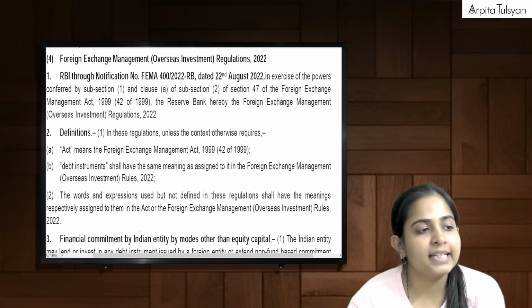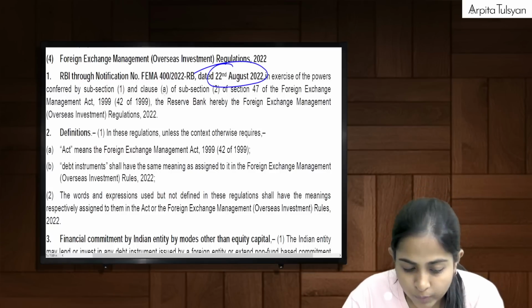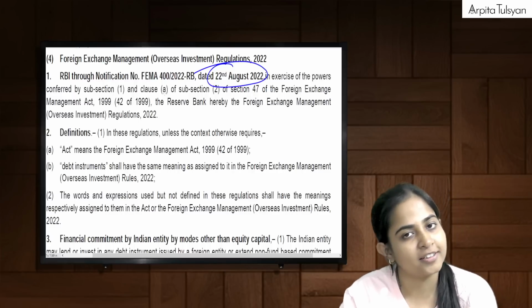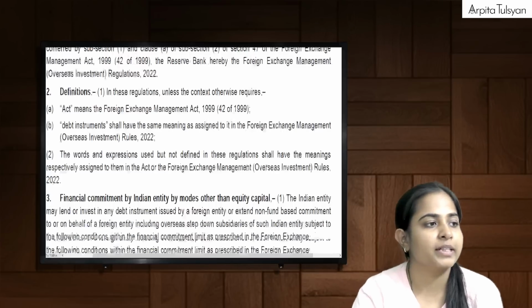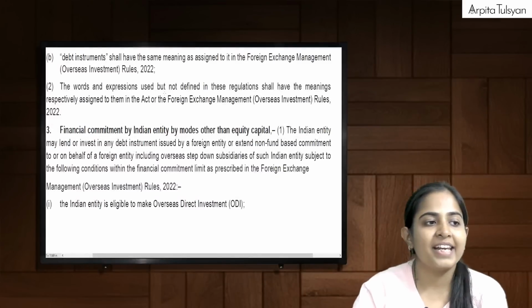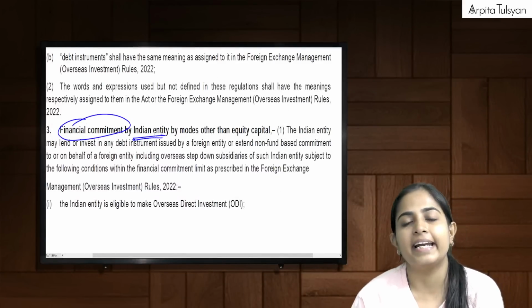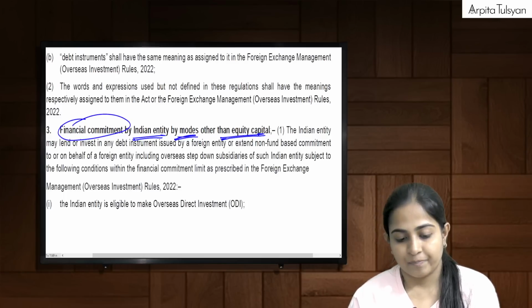Now, again, these were notified with effect from 22nd August 2022, right? Wherever in the entire regulations the word Act is used, it refers to the Foreign Exchange Management Act. Now, let's start from here. Financial commitment by Indian entity by modes other than equity capital.